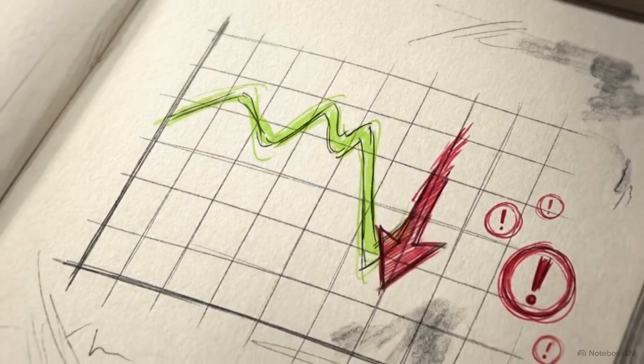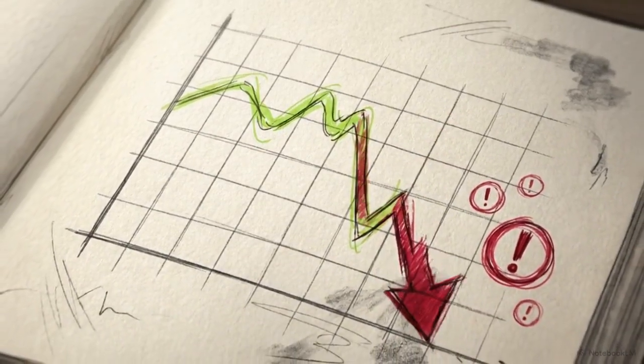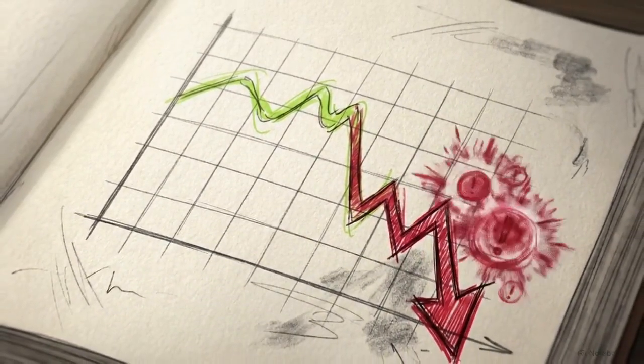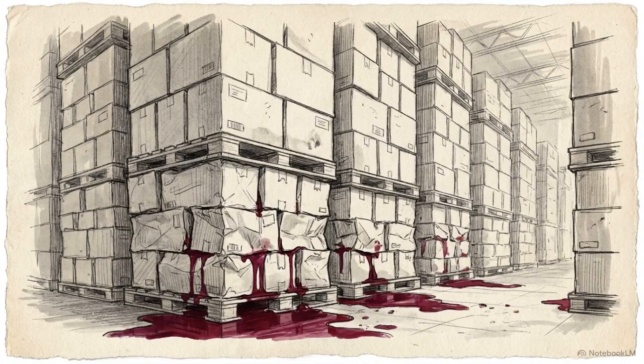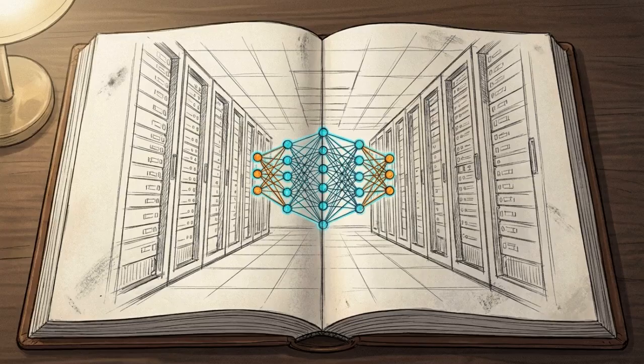An automated trading algorithm buys 10,000 shares of a stock exactly as it crashes. A warehouse management system orders 50 pallets of perishable food that will rot on the shelves before ever being sold. These catastrophic failures rarely happen because the artificial intelligence is broken. They happen because of how AI learns.